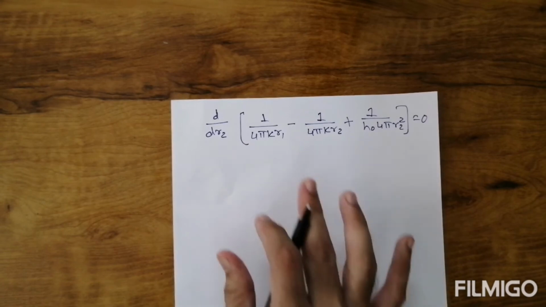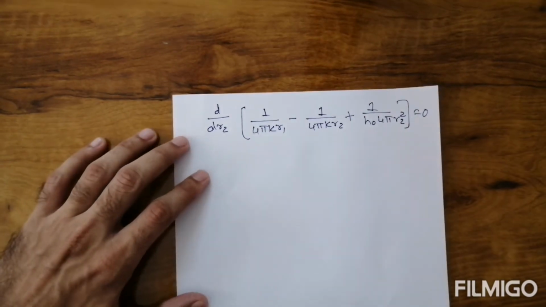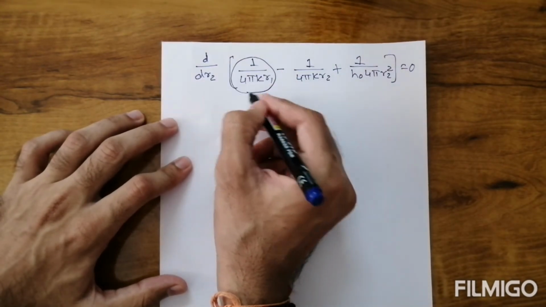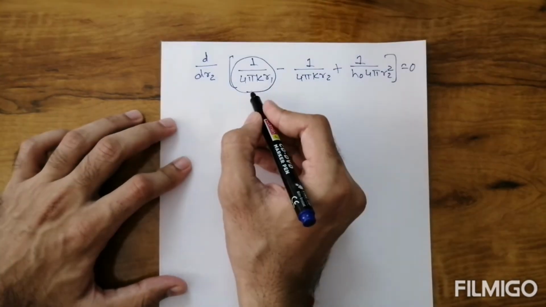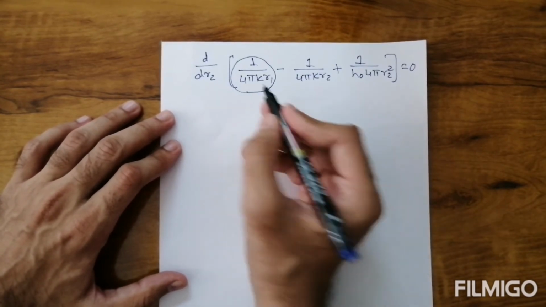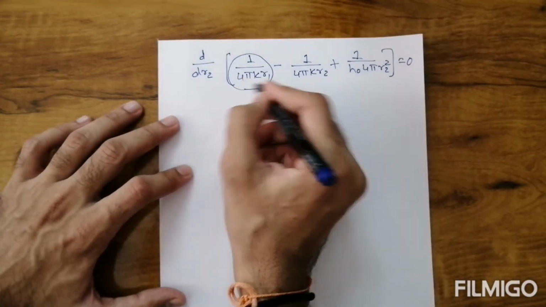Now we differentiate this equation with respect to R2. In the first term R2 is not present, so it is a constant term, and the differentiation of a constant term with respect to R2 is 0.